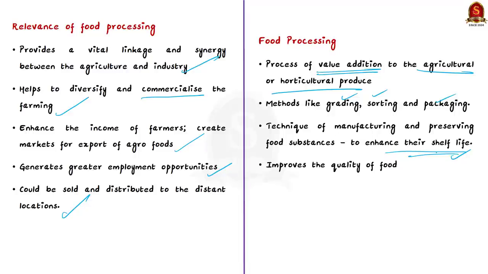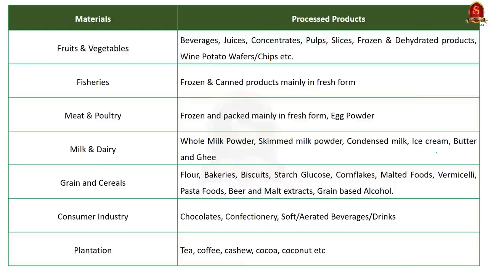In turn, this results in the improvement of the quality of the food as well as making it functionally more useful. So this food processing sector covers a spectrum of products from subsectors in agriculture, horticulture, plantation, animal husbandry and fisheries. As you can see here, these are the products covered in this sector.